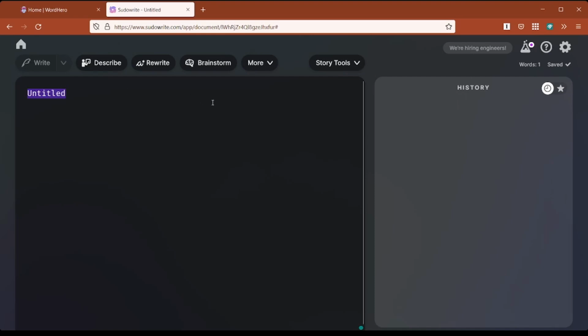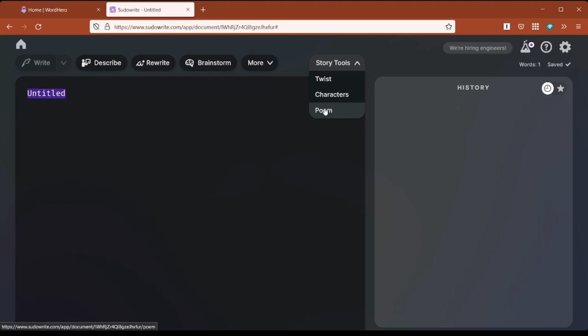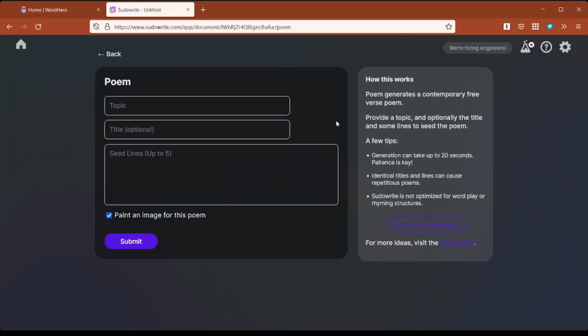Sudowrite is more like fiction writers' tools. I think of it more as a fiction writer tool as opposed to something which is there to serve purposes like SEO and blog posts for, five ways to save money this weekend, that sort of thing. So let's go to Story Tools, and you'll see that one of the tools is Poem. And this is where Sudowrite is really, really different. So I'm going to do my topic here with the same one we did before, looking through my kitchen window at a cloudy summer day.